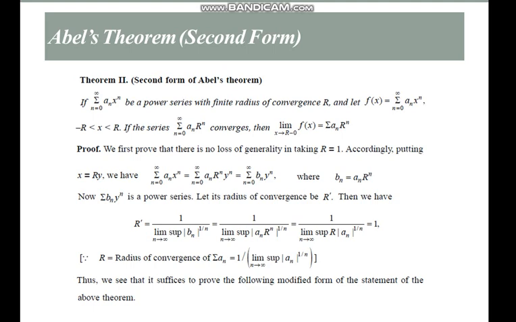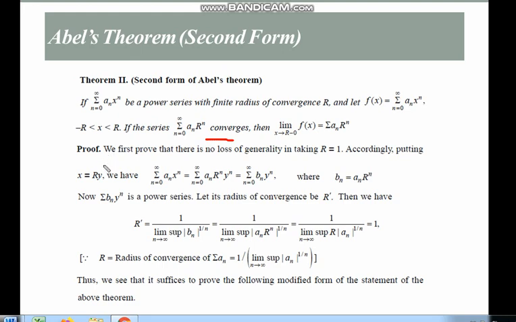The second form of Abel's theorem says that if summation a_n x^n is a power series with finite radius of convergence capital R, and let f(x) = summation n = 0 to infinity a_n x^n, where x lies between -R and R. If the series summation a_n R^n converges, then the limit as x tends to R minus 0 of f(x) is equal to summation a_n R^n. So this is the second form of Abel's theorem.